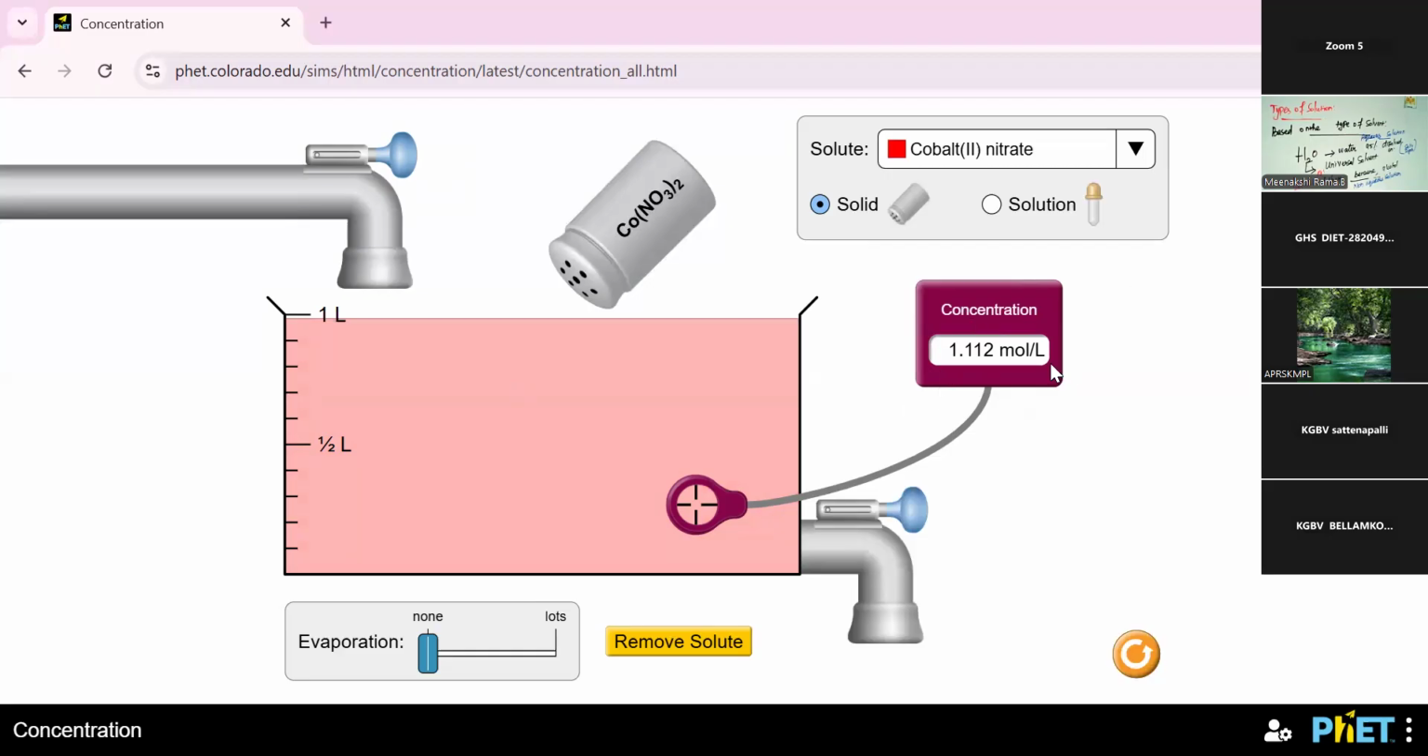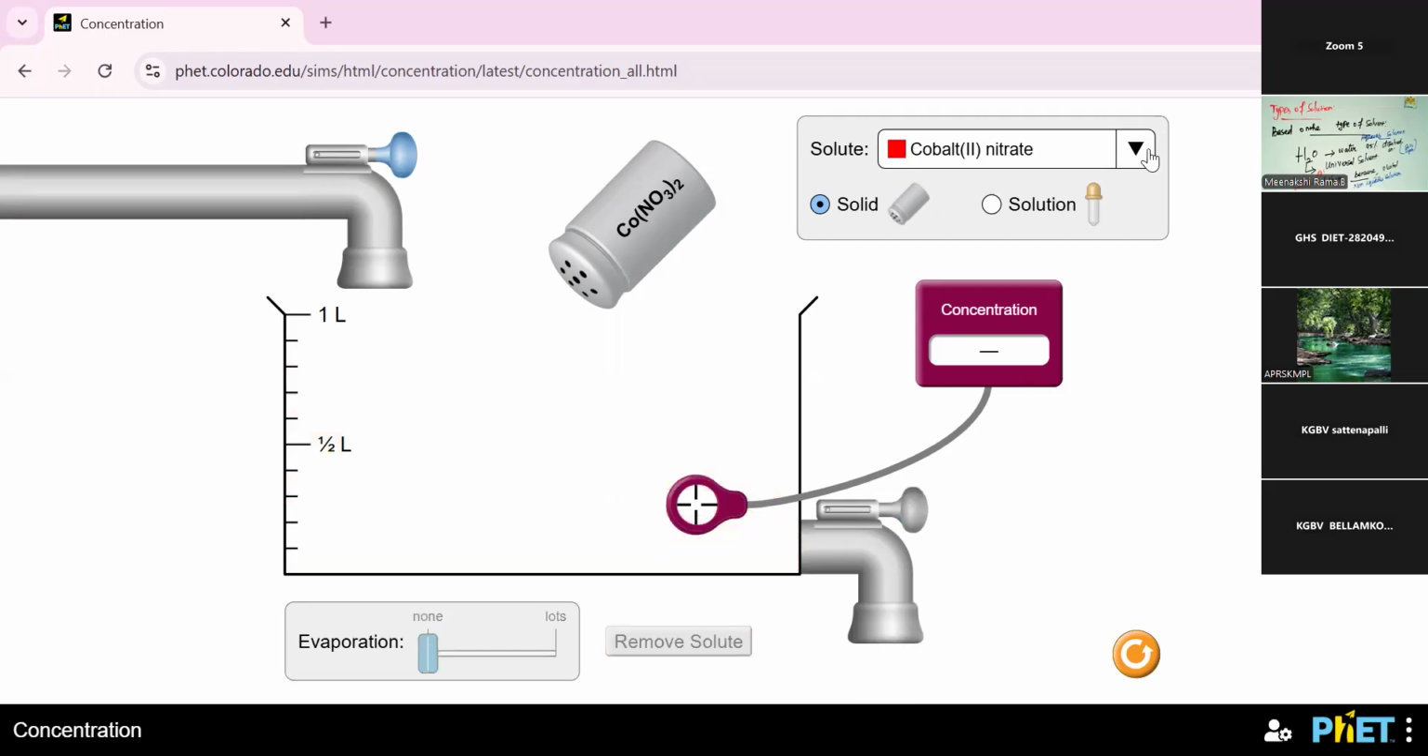So this is the concept of concentration. The quantity of solvent and the quantity of solute are essential for the concentration of the solution. So how much amount of solute is added into the solvent, that is the main concept. So I want to remove this.